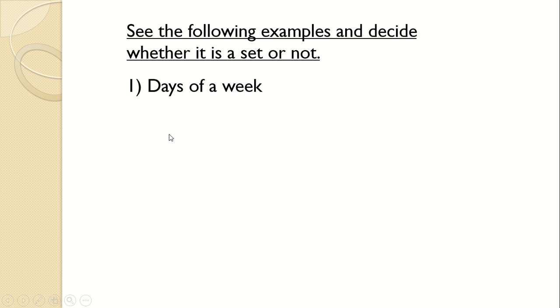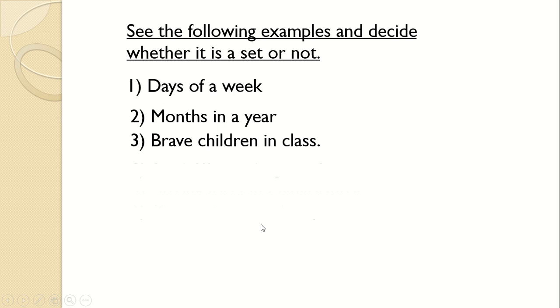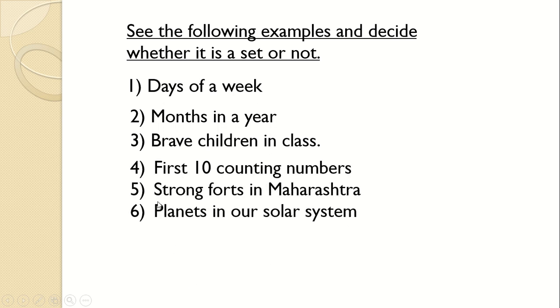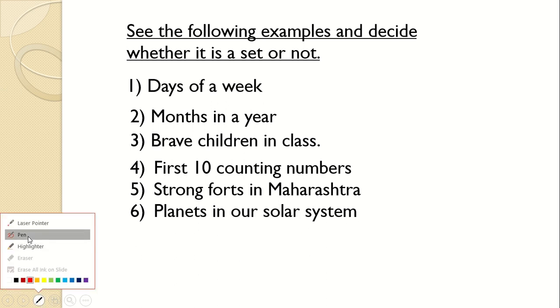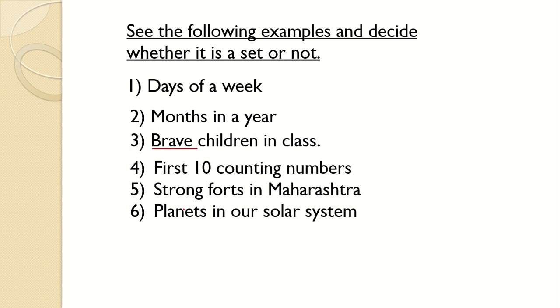Now here we have days of a week, months in a year, brave children in a class, first six counting numbers, strong forts in Maharashtra, planets in a solar system. So out of these six, if you go to see, these two, brave and strong, are qualities. So whenever in an example we have qualities, then that particular collection we cannot call a set. So it is not going to be a set.